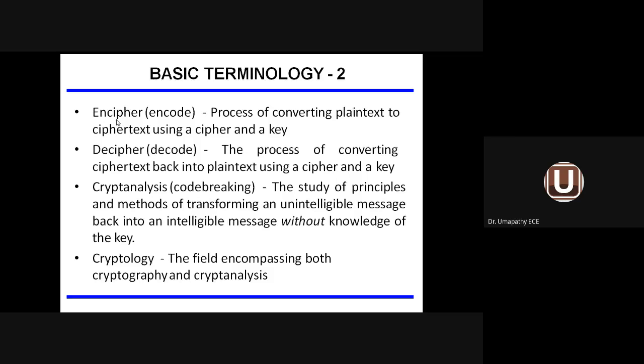What do you mean by encipher? Encipher means encoding. In digital electronics, we come across encoding and decoding. Encoding means converting a signal from one format to another format. Decoding is the reverse process of encoding. So here also, encipher means converting plain text to ciphertext using a cipher and a key. What is cipher? Cipher is the algorithm. Key means the control information, critical information or secret information. Decipher is the total opposite process.